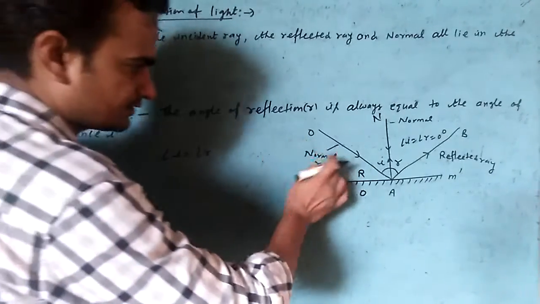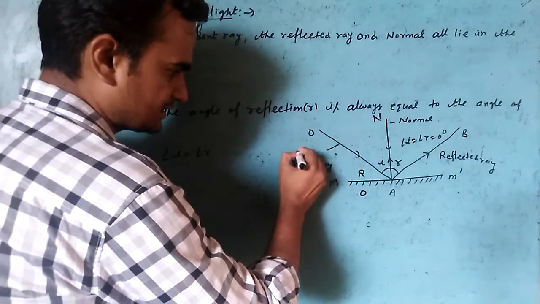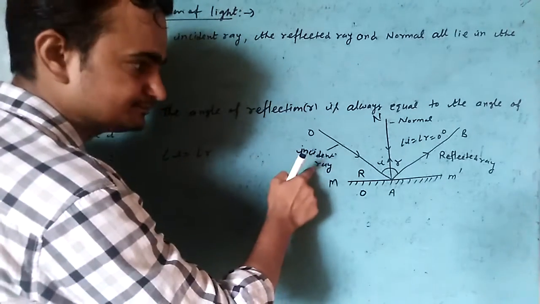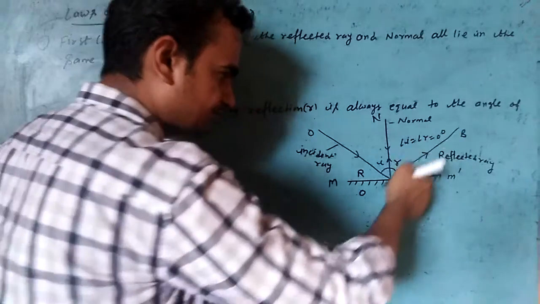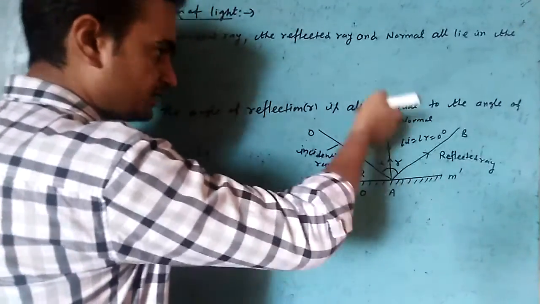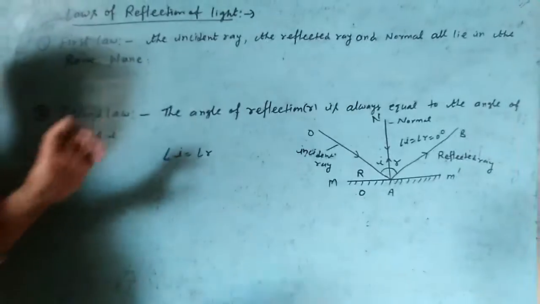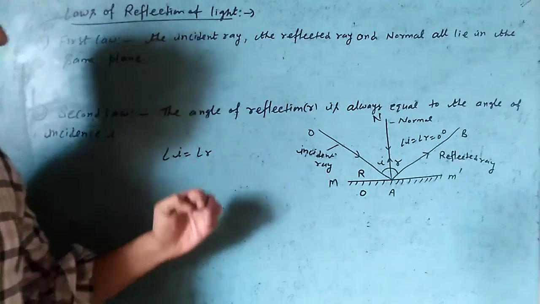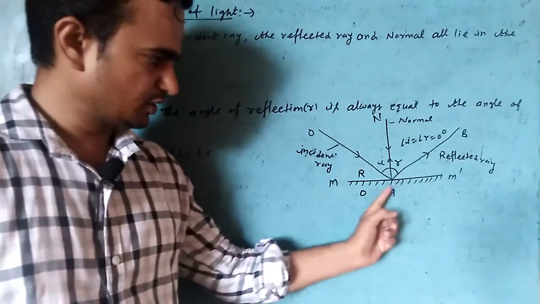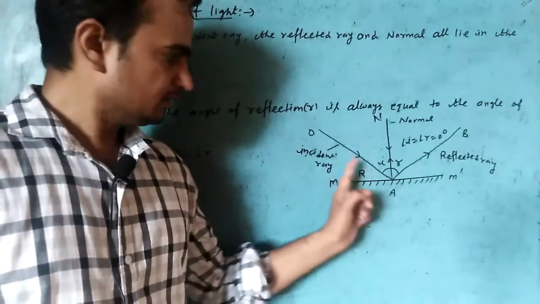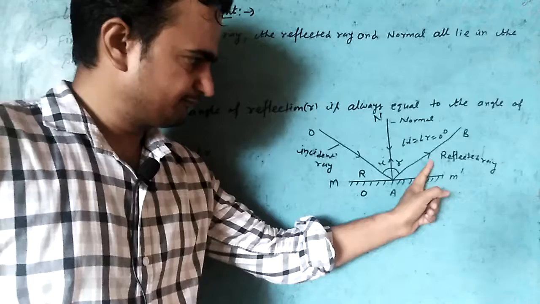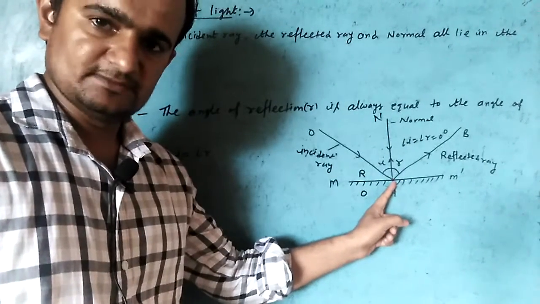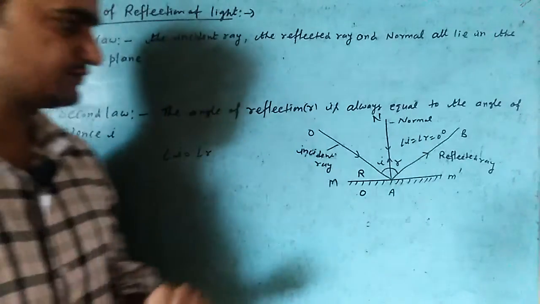Means incident ray, reflected ray और normal. First law क्या है? According to the first law, the incident ray, reflected ray and the normal all lie in the same plane. Incident ray, reflected ray and normal all lie in the same plane. This is called the first law of reflection.